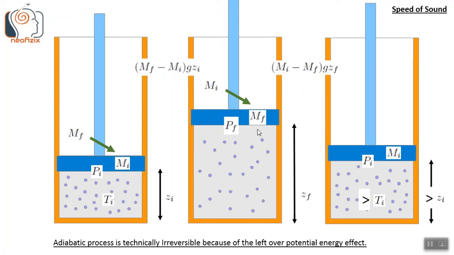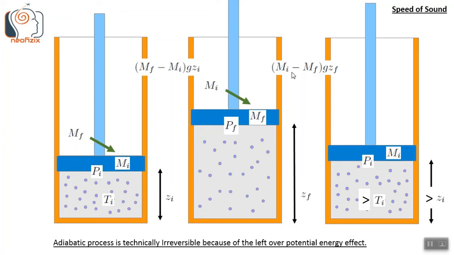Similarly, in the final state, in the middle one, we will replace this Mf back by Mi. So in the first step, we replaced Mi by Mf. In this step, we'll replace Mf back by Mi. So it's like a full circle. We started with Mi, we changed it to Mf, and we get back to Mi. So what happens to the state of the gas? Basically at this step, we added this much energy, Mi minus Mf into g zf. So this is happening at zf, and this is the old mass Mf, and this is the new mass Mi minus Mf.